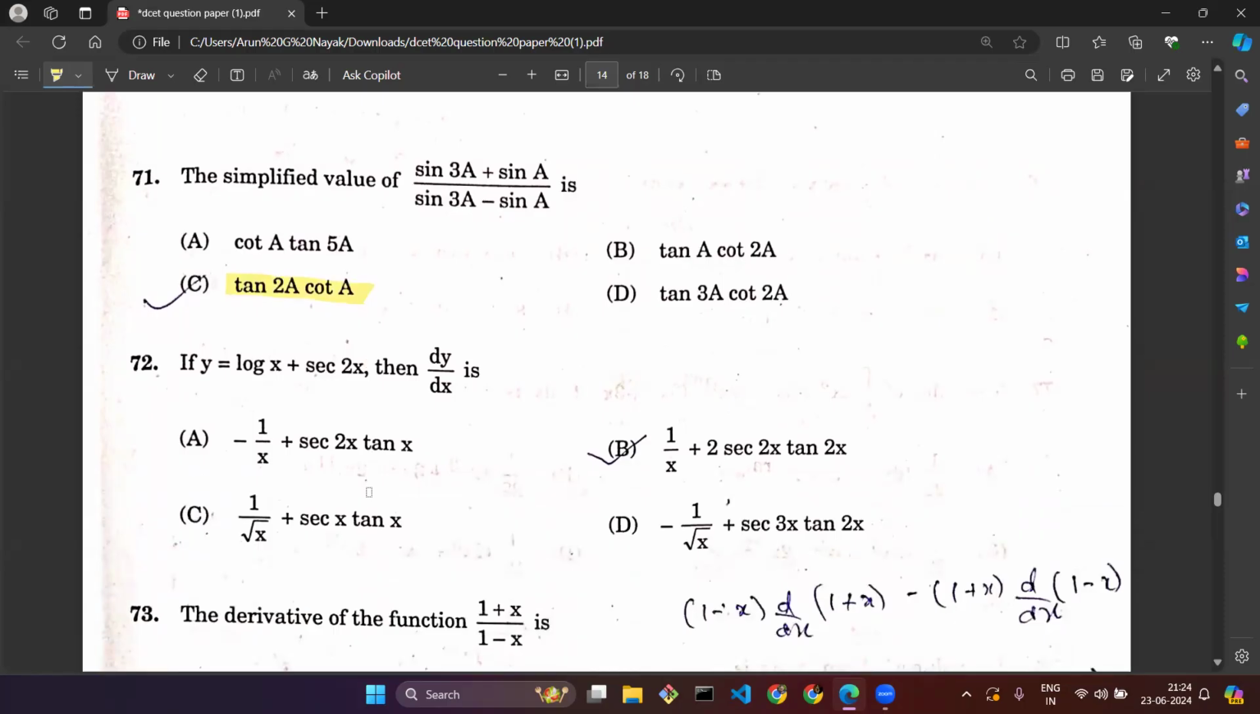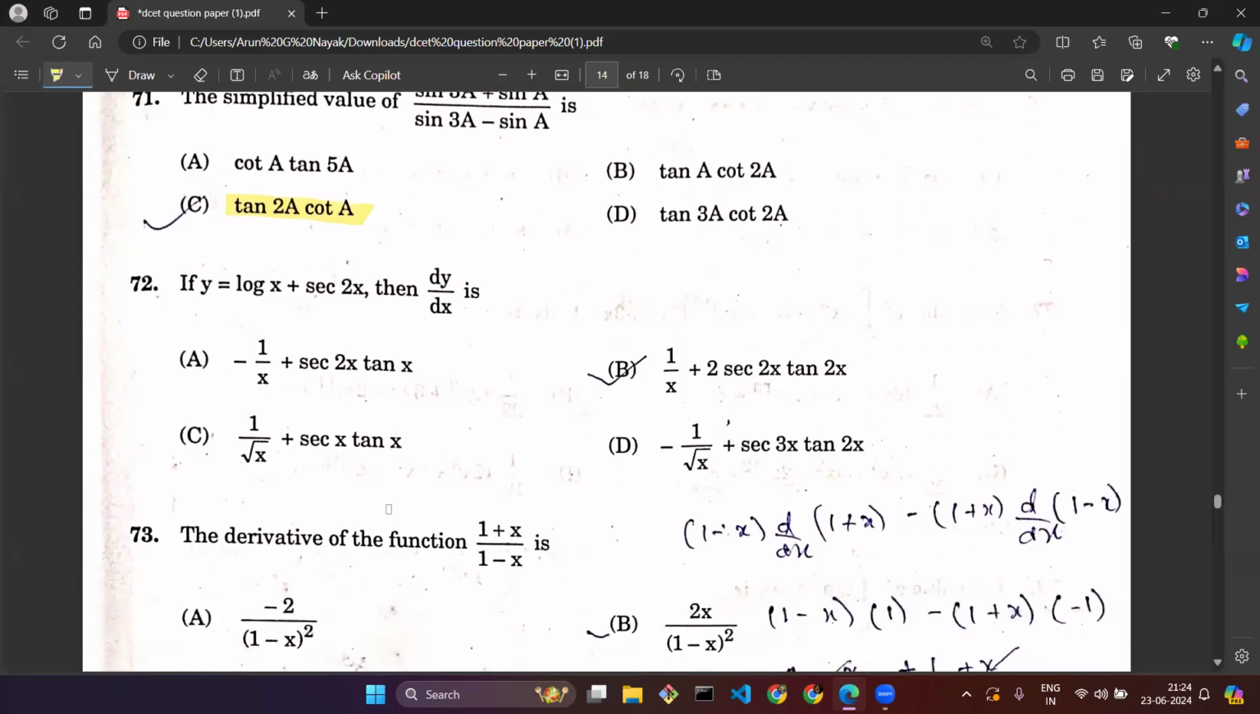Question number 72. If y equal to log x plus sec 2x, then dy by dx is. Whatever we have, y equal to this formula, you need to differentiate it. Whenever you differentiate it, what will be the answer coming, that you need to do. If you know the concept of differentiation and integration, revise it very carefully. Those are very important for your DCET examination.